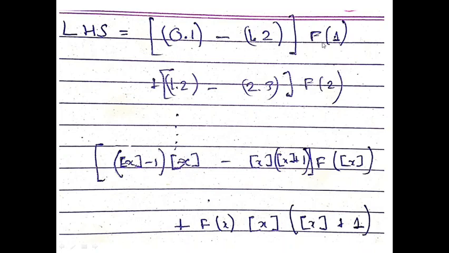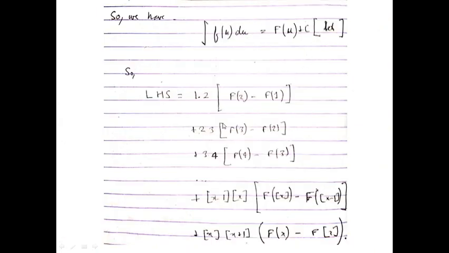It will be clear in the further steps. The next is F2. F of 2 is what? 1 into 2 times F2 minus 2 into 3 times F2. So F of 2 times (1 into 2 minus 2 into 3). Similarly, F of 3 is 2 into 3 minus 3 into 4.